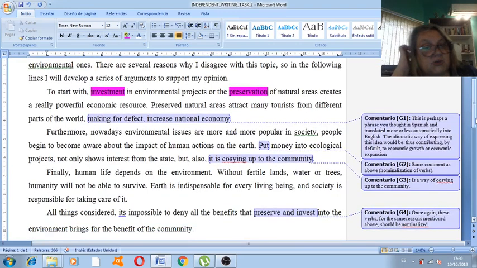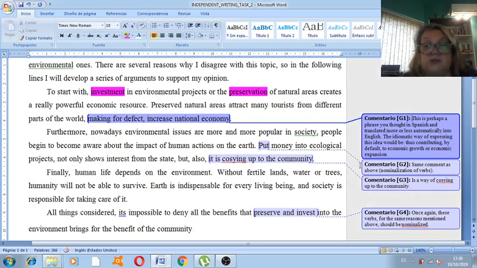It says, your sentence reads, preserved natural areas attract many tourists from different parts of the world, making for defect increased national economy. I guess you were trying to say, logrando tal cosa por defecto, as we would say in Spanish. Okay, this is what I wrote here in the comment. This is perhaps a phrase you thought in Spanish and translated more or less automatically into English. The idiomatic way of expressing this idea would be thus contributing by default to economic growth or economic expansion.